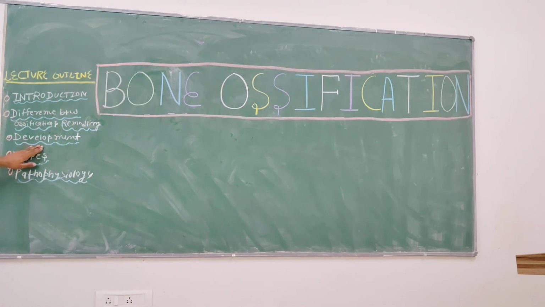Then we will see the development of bone, then the types of bone formation, and then some of the pathophysiology, like rickets, osteomalacia, and then some hormonal problem diseases like acromegaly. Probably you have heard about these diseases. That's our today's lecture outline.